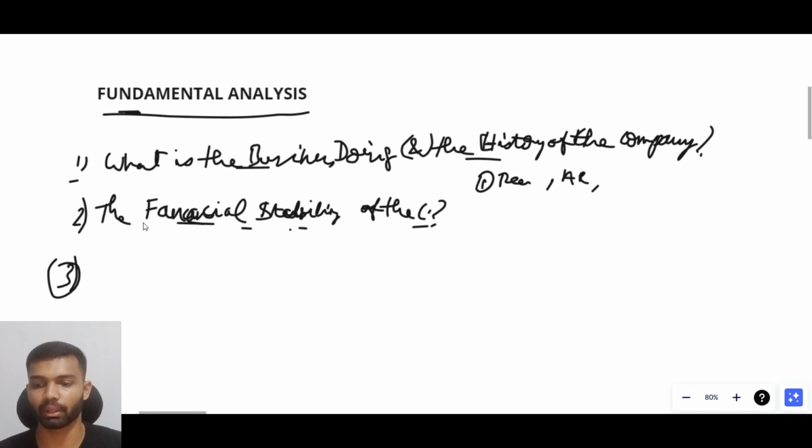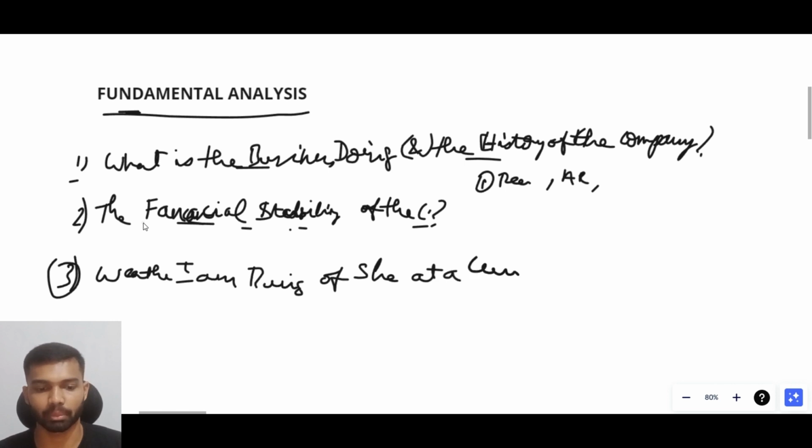And the third important question we should also answer is whether I am buying the stock, or a share, at the correct price. This is the important question we need to answer: whether I am buying a share at the correct price or not.